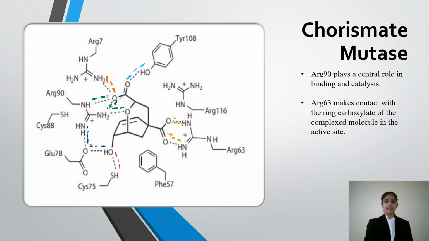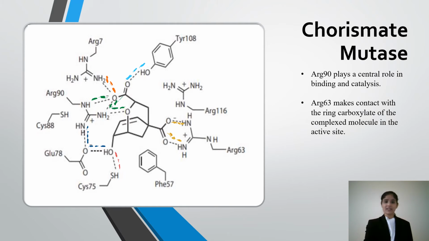The picture in the slide depicts the active site of the chorismate mutase enzyme and the residues interacting with the chorismate substrate. The active site of the chorismate mutase from the bacterium Bacillus subtilis is formed by arginine 7, glutamine 78, arginine 90, tyrosine 108, and leucine 115 from one subunit, and phenylalanine 57, lysine 60, valine 73, threonine 74, and cysteine 75 from the other subunit.